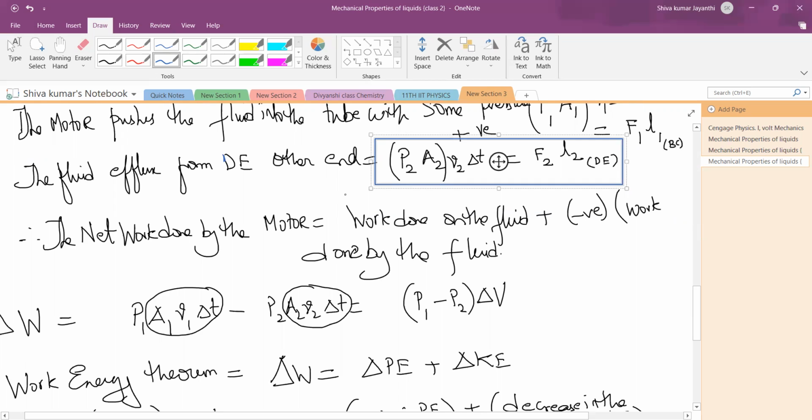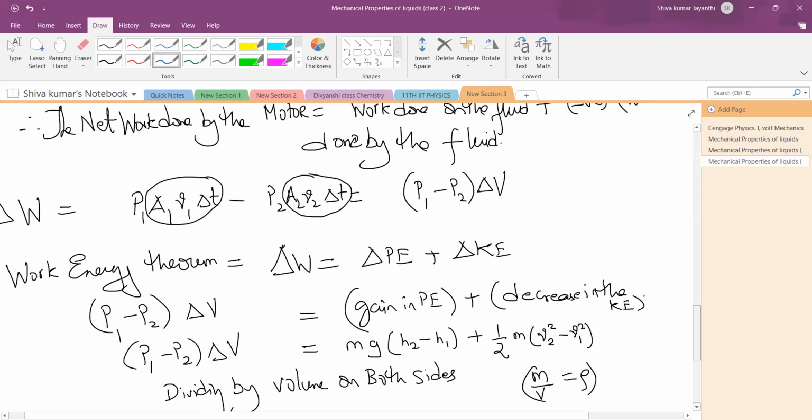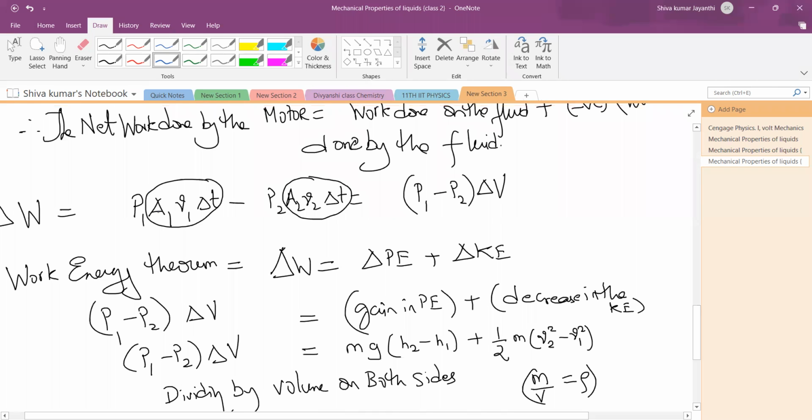Is it clear? This thing is clear? Yes, sir. So what is that? P1 A1 V1 delta T minus P2 A2 V2 delta T. Why did this negative come again? I'm telling you, it is the work done by the fluid. So this is what you will get. Understood this? Clear?